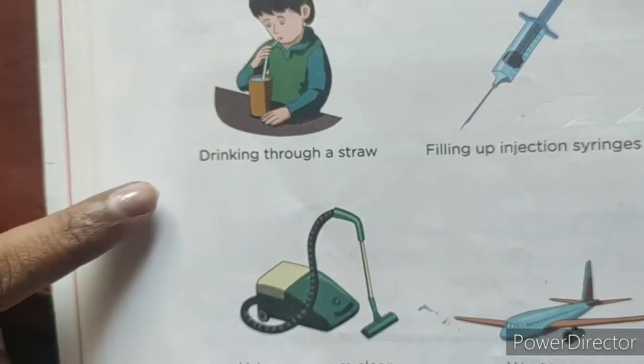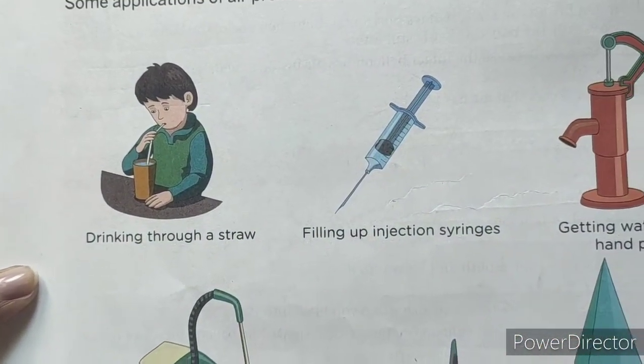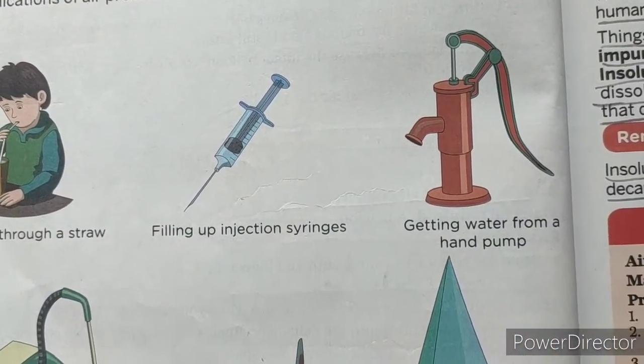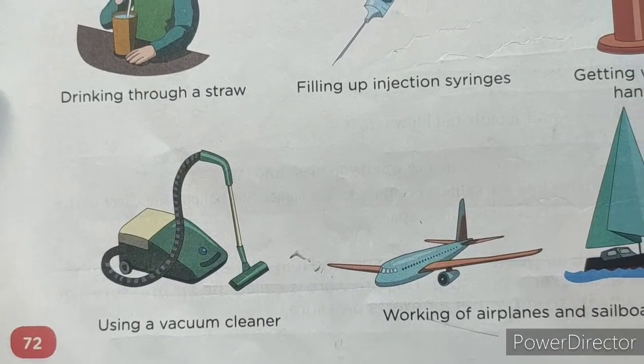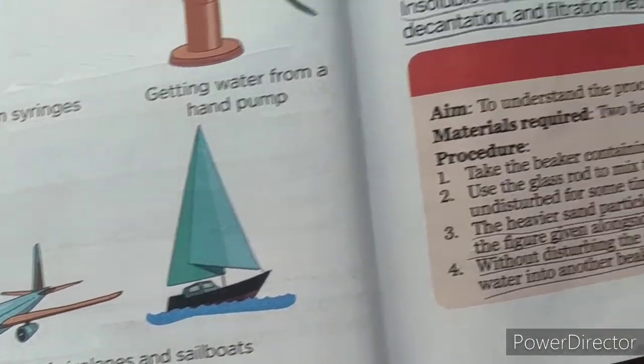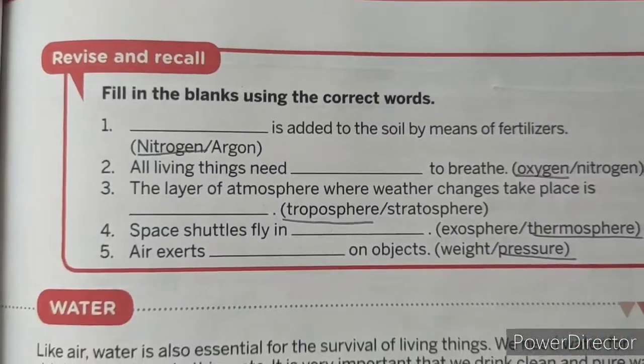How does air exert pressure? These are the examples that we are using in our daily life. Drinking through a straw, filling up injection syringes, getting water from hand pumps, use of vacuum cleaner, working of aeroplane and sailboats. Next we are going to see about revise and recall.